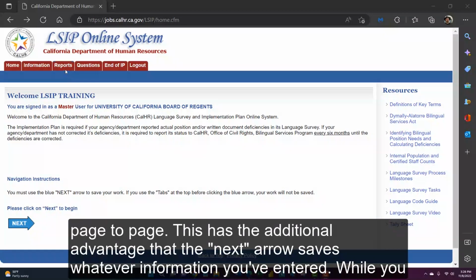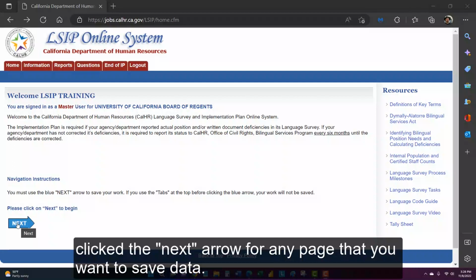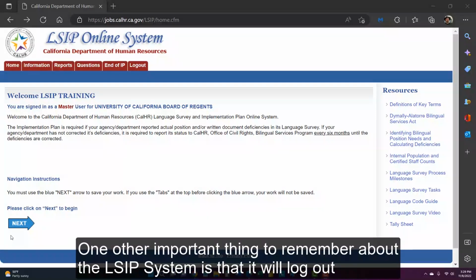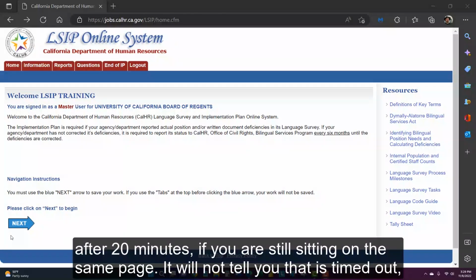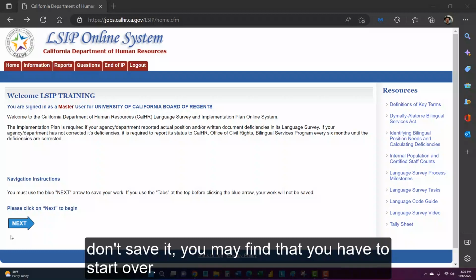While you may choose to use these red navigation tabs at the top of the screen, be sure you have already clicked the next arrow for any page that you want to save data. If you fill in a page and then click on the navigation bar without selecting the next arrow, it will not save. One other important thing to remember about the LSIP system is that it will log out after 20 minutes if you are still sitting on the same page. It will not tell you that it has timed out, so if you get distracted by a phone call and you don't save it, you may find that you have to start over.